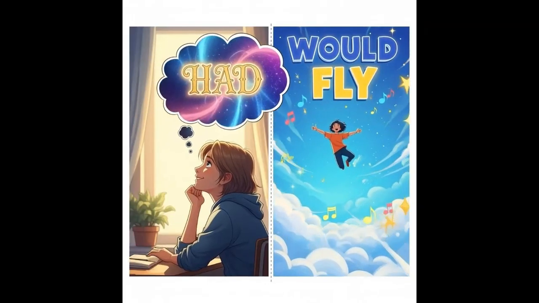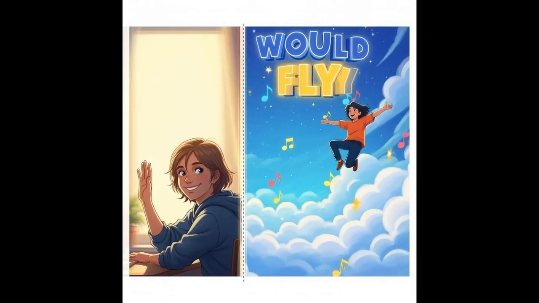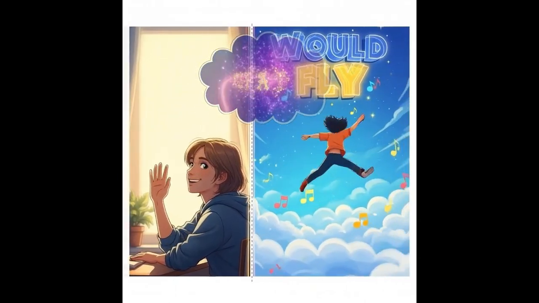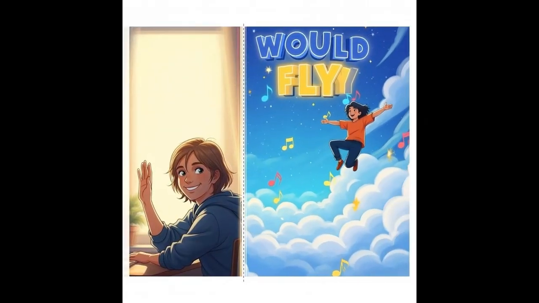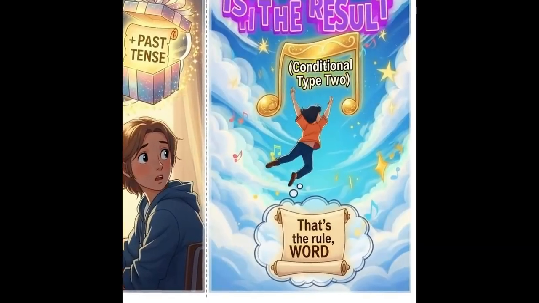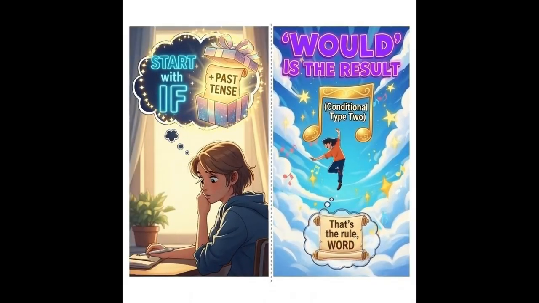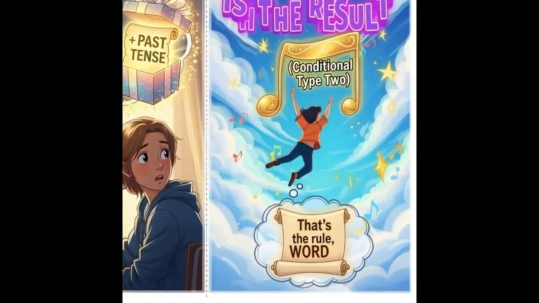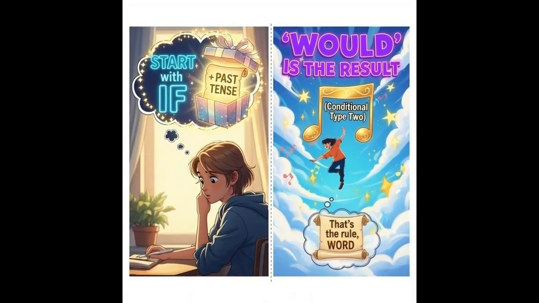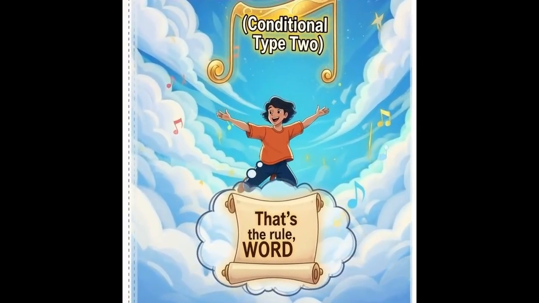If you want to build a dream that won't ever be what it seems, start your sentence with the past tense in your gift. Would is how the result is heard. That's the conditional type 2 word.